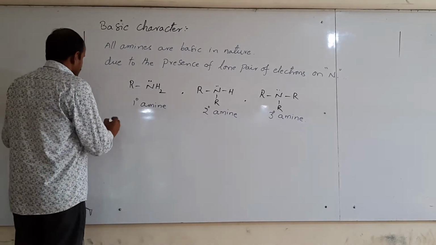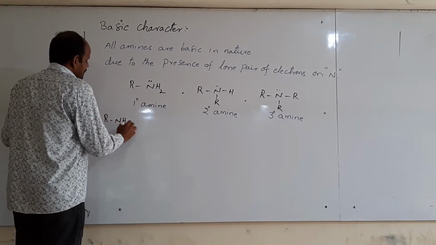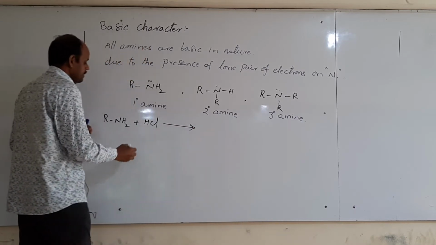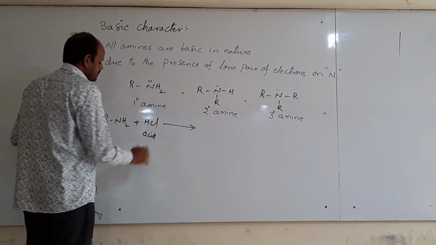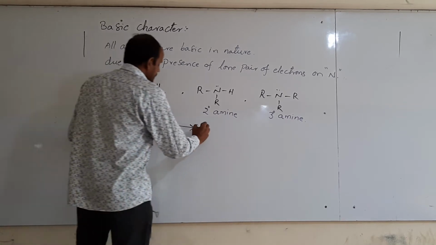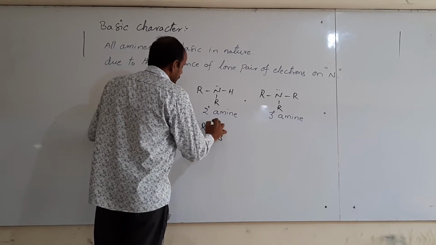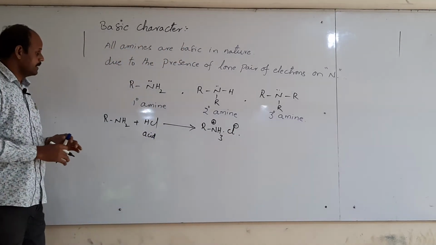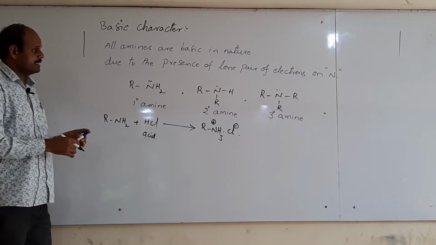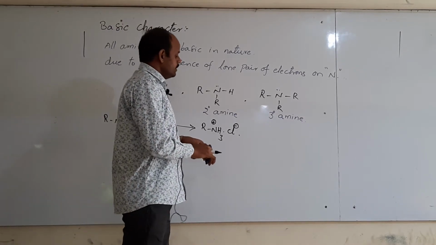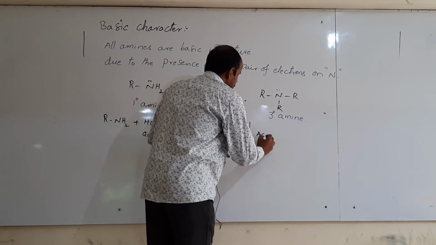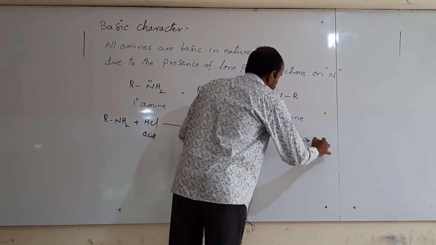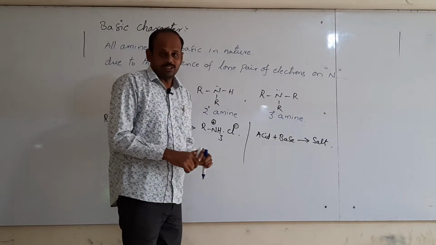Okay. If you take a primary amine which reacts with a mineral acid like HCl, then it forms a salt. Here this is the acid, mineral acid. So then we get RNH3+ Cl-, a salt. We know what is meant by neutralization. A neutralization reaction means when an acid reacts with a base, then we get salt, and the byproduct is water.